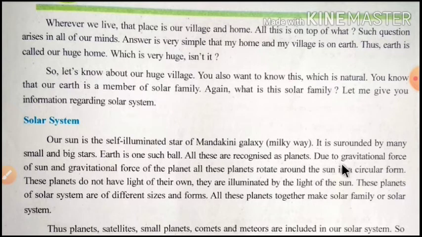Due to the gravitational force of the sun and the gravitational force of the planet, all these planets rotate around the sun in a circular form. These planets do not have light of their own. They are illuminated by the light of the sun. These planets of the solar system are of different size and form. All these planets together make the solar family or solar system.